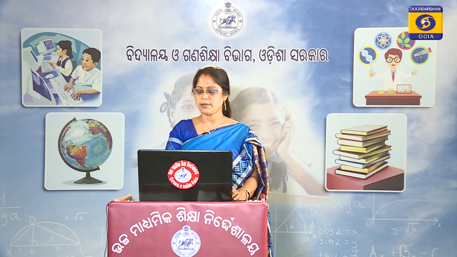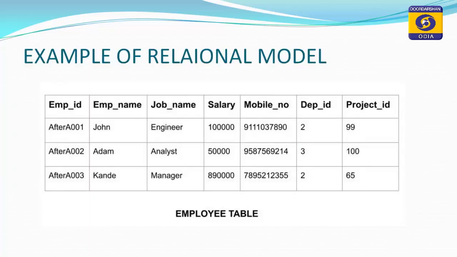For example, if I say the roll number of a student, then the roll number will be only numeric. If there are 20 students in a class and the roll number range is 1 to 20, then the roll number of students of +2 first year will not exceed 20, because there are only 20 students and roll numbers start from 1. So these are the facilities available in our relational data model: the roll number field will carry only numeric data, and name consists of a set of characters.